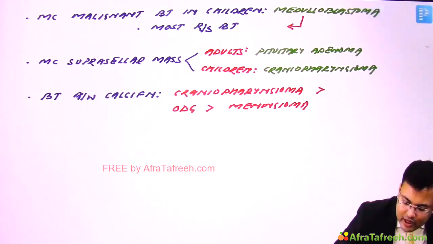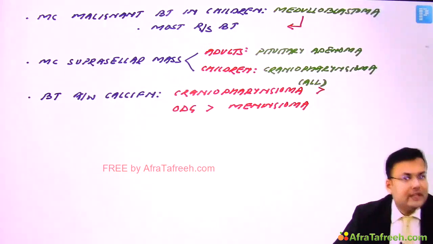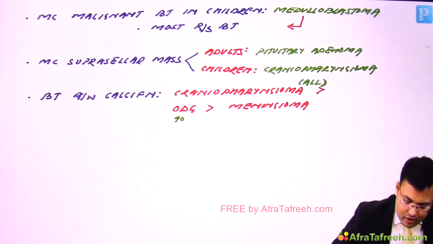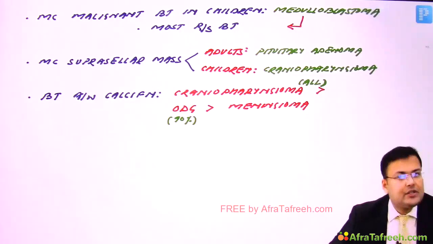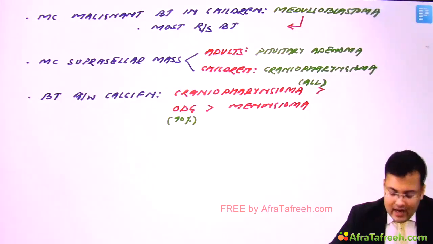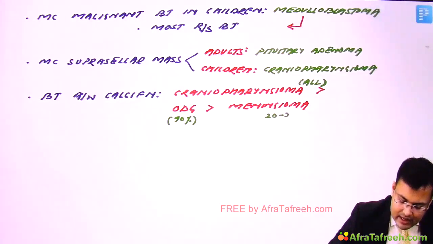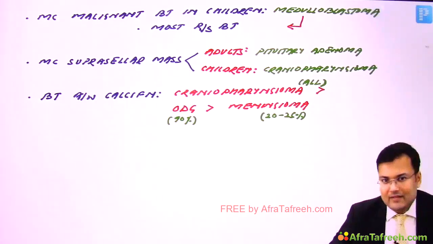Clear? So in how many cases? In almost all patients of craniopharyngioma there is calcification. Approximately 90% patients of oligodendroglioma have calcification, and 20 to 25% patients of meningioma have calcification.